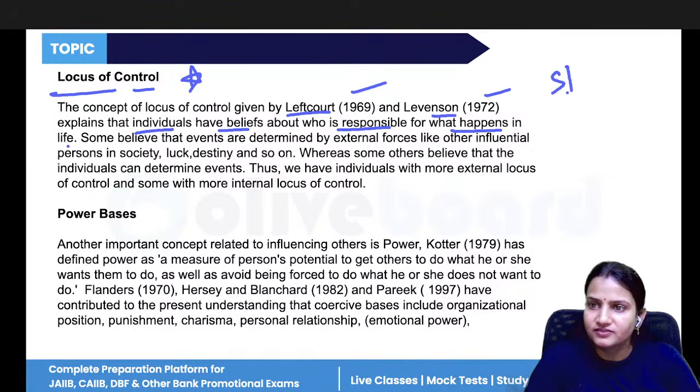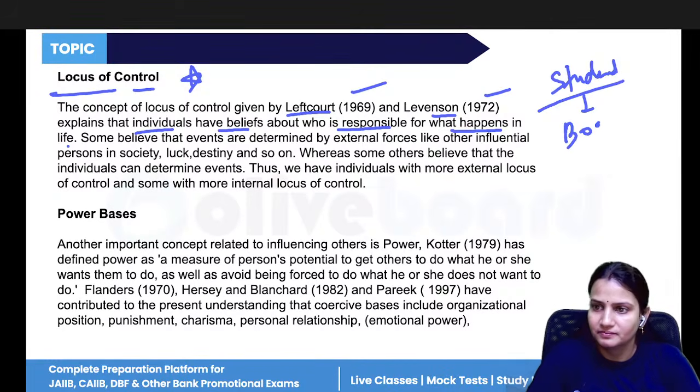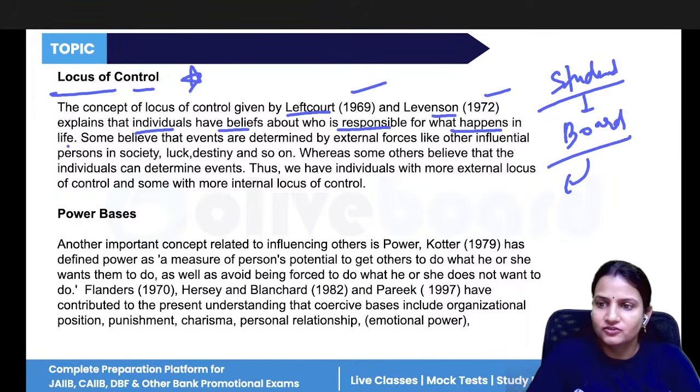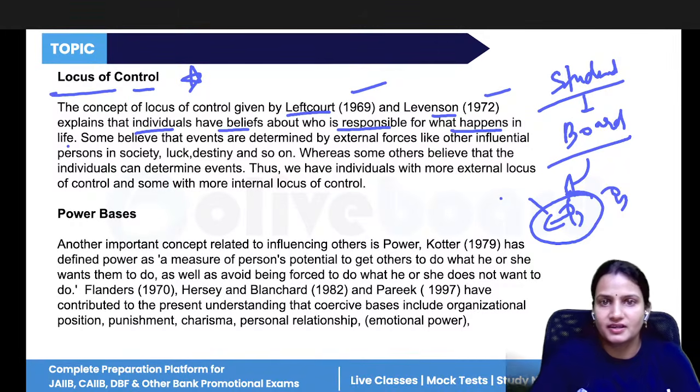any student is there in school, and the student is appearing for their board exam. Now, the student has scored very less marks in the exam. So there are two types of student. One type of student will say that I waited until the last time to study. I could not do the proper revision. I could not complete the entire syllabus on time. So it was entirely my fault. That is why I scored less marks in the exam.